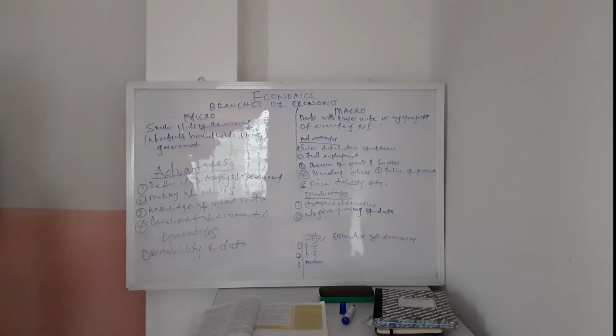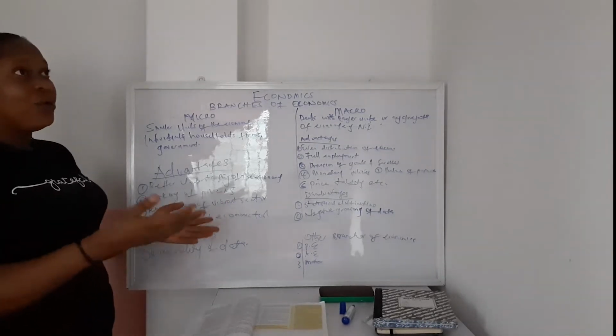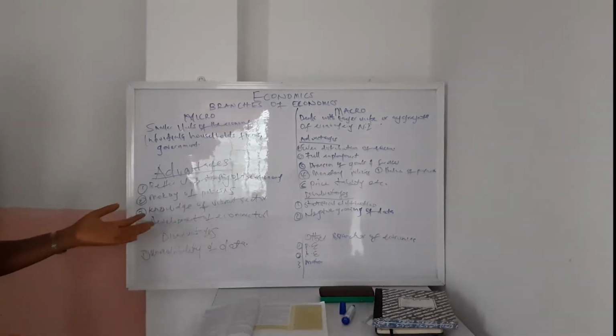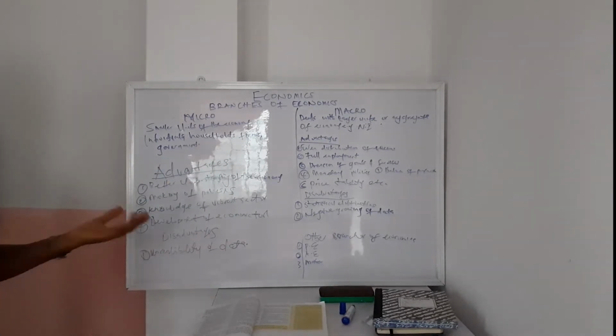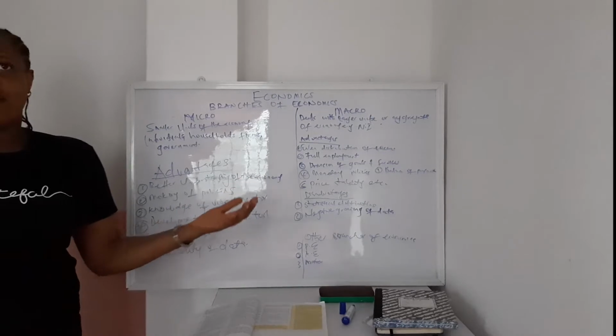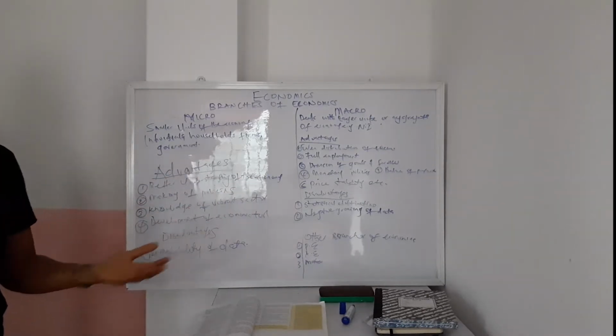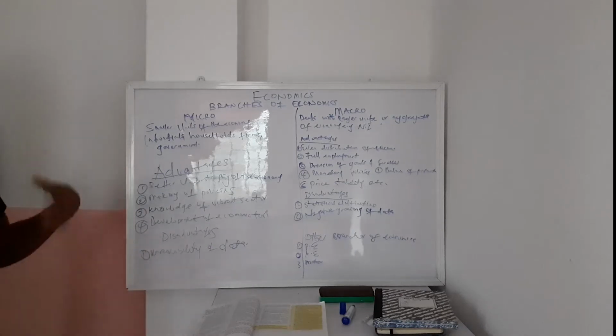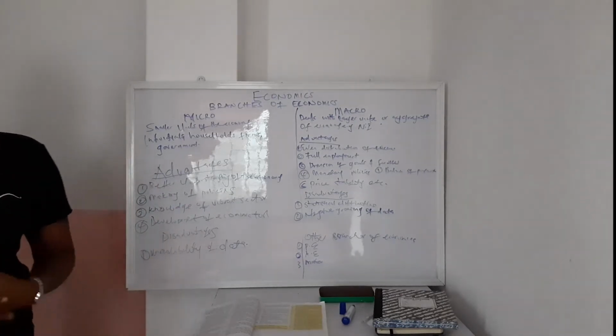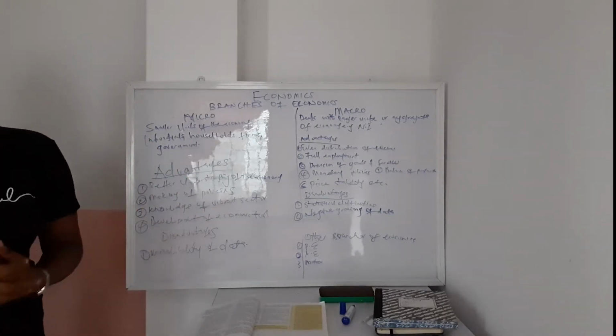The knowledge of the vibrant sector within microeconomics, the firms, the government. You could see the vibrant part of the economy, like small scale industries and manufacturing industries. Once they are doing well, you see them determine their profit at the end of the year.